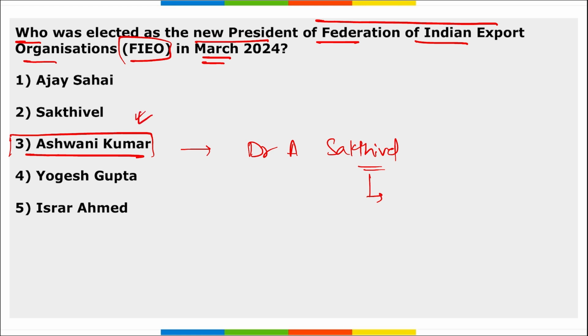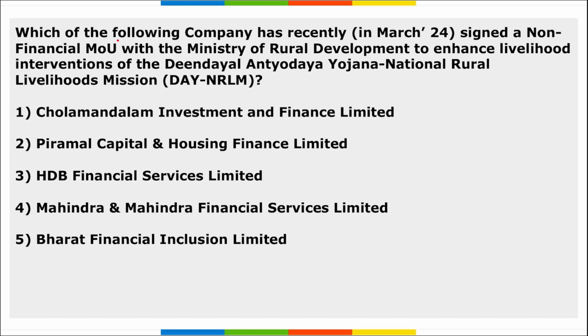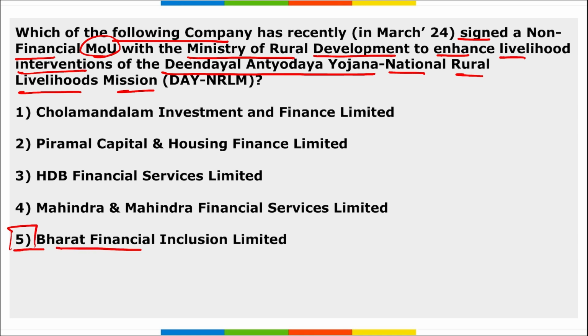Next, which of the following companies has recently signed a non-financial MOU with the Ministry of Rural Development to enhance livelihood interventions of Deen Dayal Antyodaya Yojana National Rural Livelihood Mission? So that is Bharat Financial Inclusion Limited. This is the company that recently signed a non-financial MOU with the Ministry of Rural Development to enhance livelihood interventions of Deen Dayal Antyodaya Yojana National Rural Livelihood Mission.